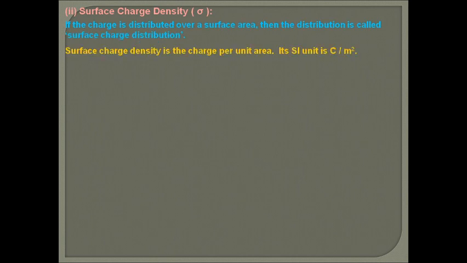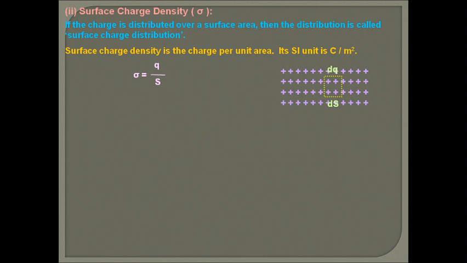Similarly, surface charge distribution is taken whenever charge is distributed over the given surface. Say q is a charge distributed over S surface, sigma is q by S, but we take the point element charge dq over ds surface, sigma is equal to dq by ds. So the surface charge density is the charge per unit area and its unit is coulomb per meter square. So total charge we can calculate, that is the integral of sigma ds over the surface area.